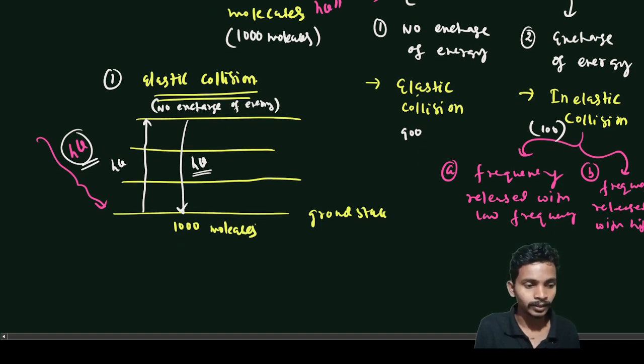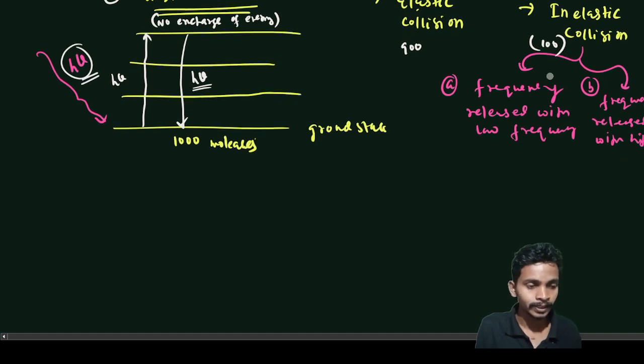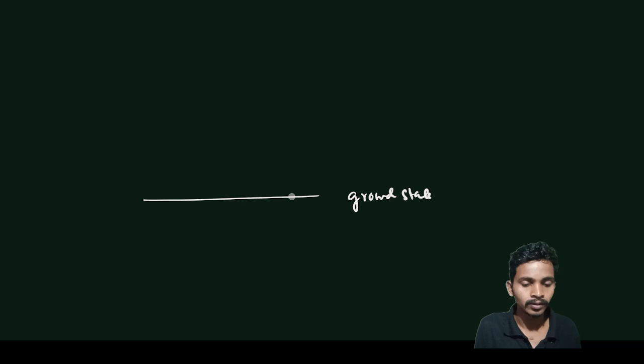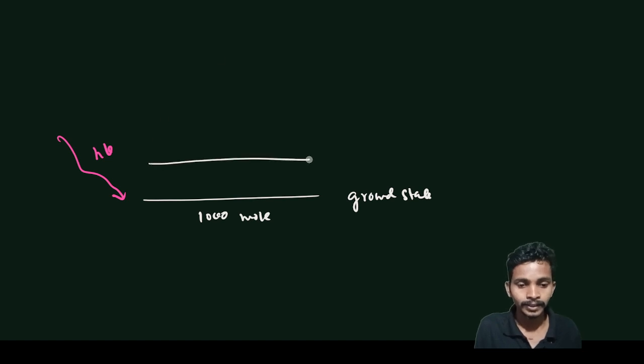And the other case, the second case, is inelastic collisions. How can I draw this picture? Let's say these are the ground states. I have 1000 molecules, and we are giving electromagnetic radiation to it, h nu, and let's say it has excited states like this.